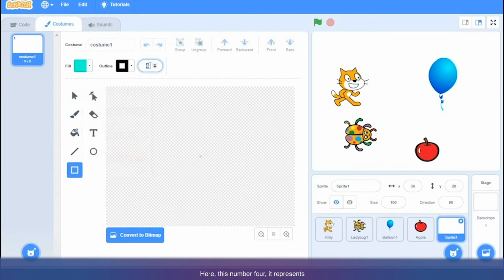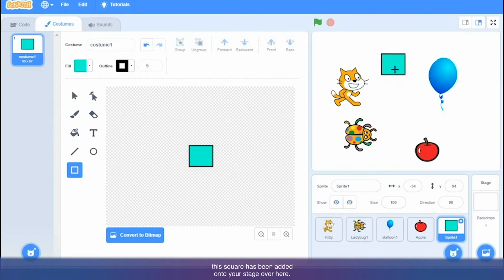Here, this number 4 represents the thickness of the outline. So okay, let's choose 5 from there. And then how to draw a square? Click and then drag your mouse to draw a nice square. Okay, and then you can move it and put it at the center. Okay. Click outside, and then you can see this square has been added onto your stage over here.